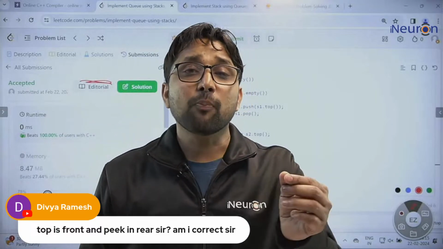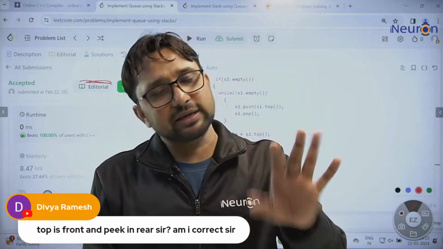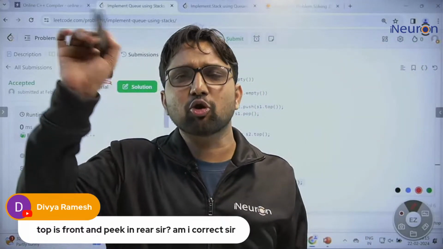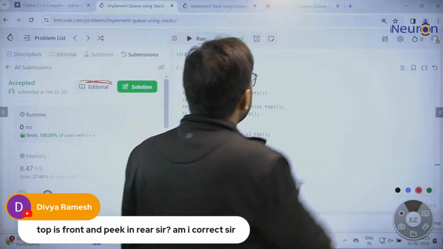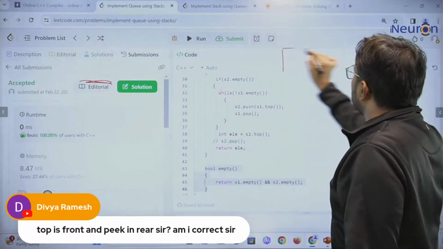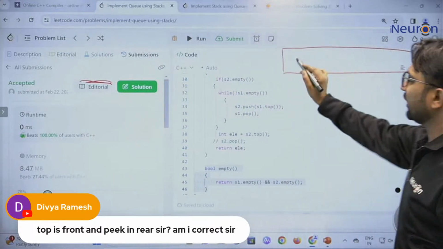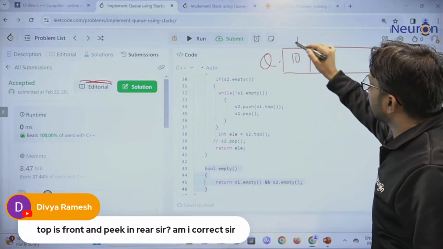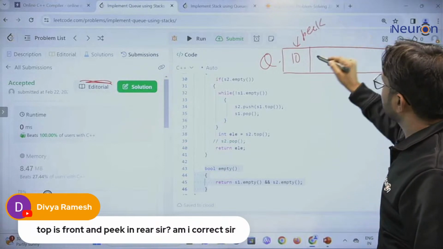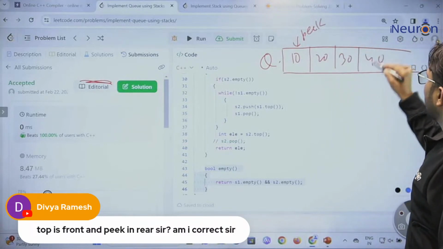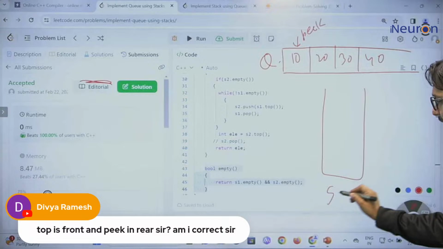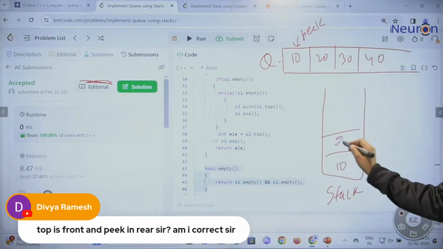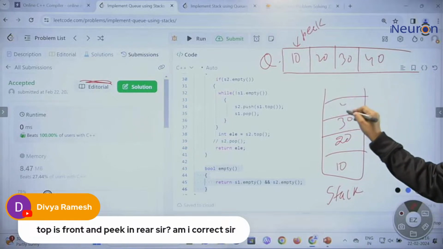Peak and top are the same thing. Okay. The meaning is peak and top are the same thing. Means the top element. If you are talking in terms of Q, then this is the peak. If you are talking in terms of stack, then this is the peak.